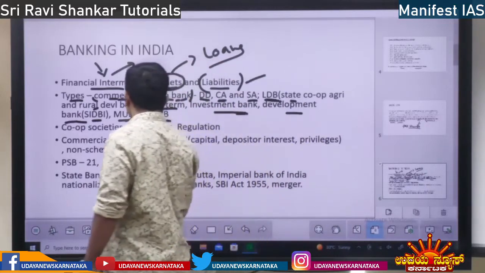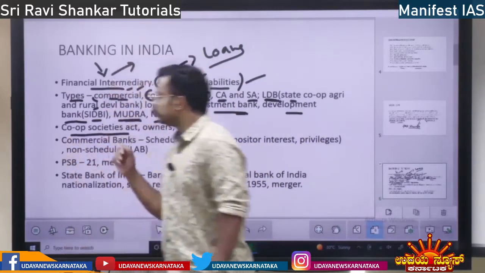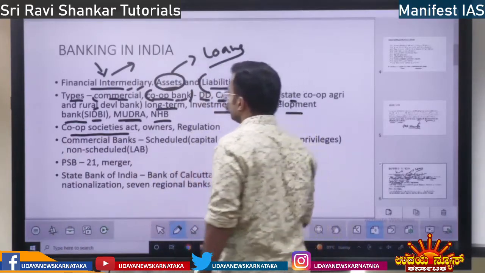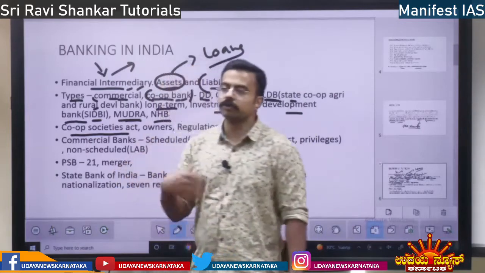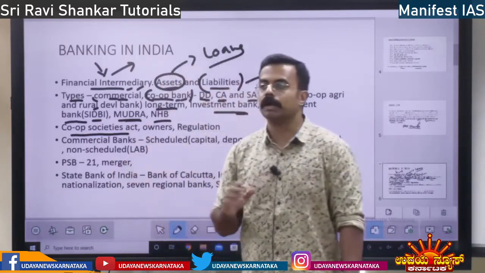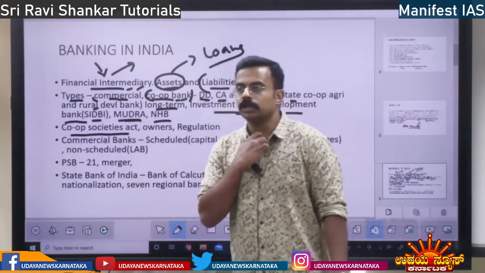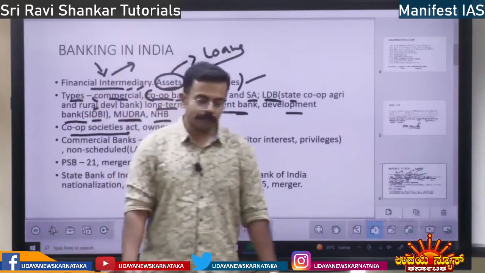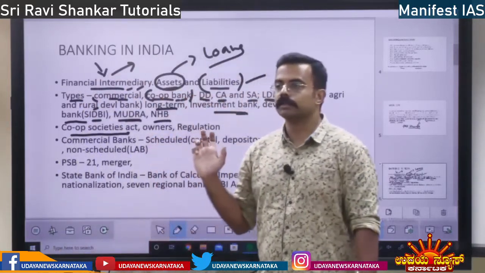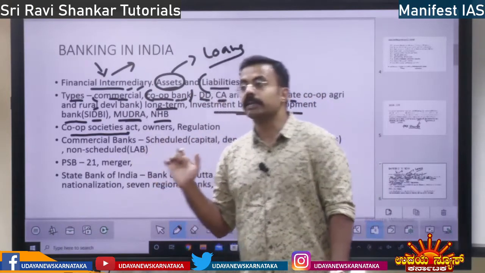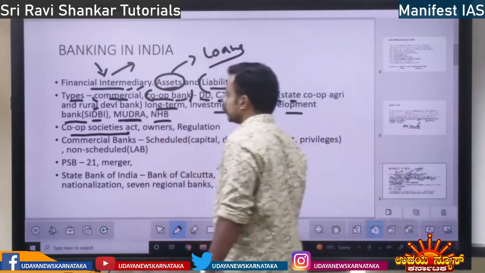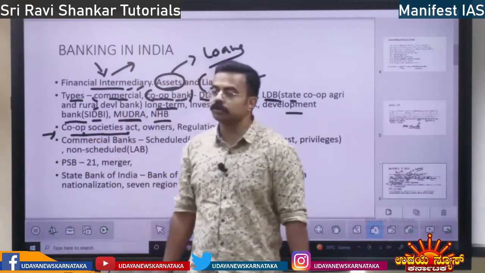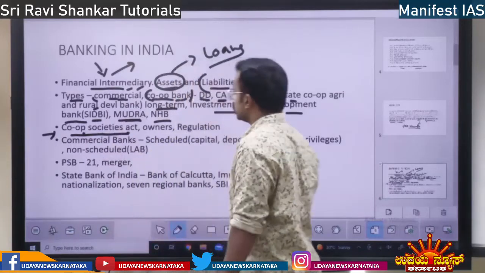Then you have the Cooperative Societies Act. I told you about cooperative societies. If you want to form a cooperative bank, how do you form it? It is formed based on this act, the Cooperative Societies Act. You have urban cooperative bank, rural cooperative bank, multi-state cooperative bank. So many cooperative banks are there, and those are formed based on the Cooperative Societies Act. Based on this act only you can set up the cooperative.